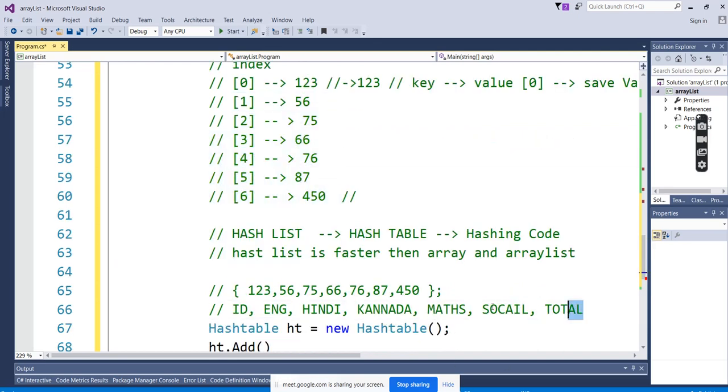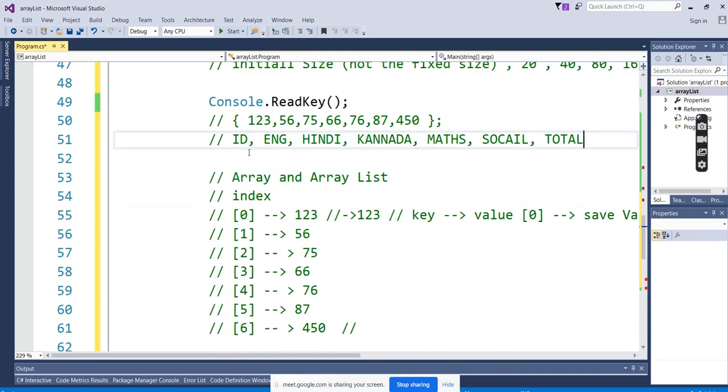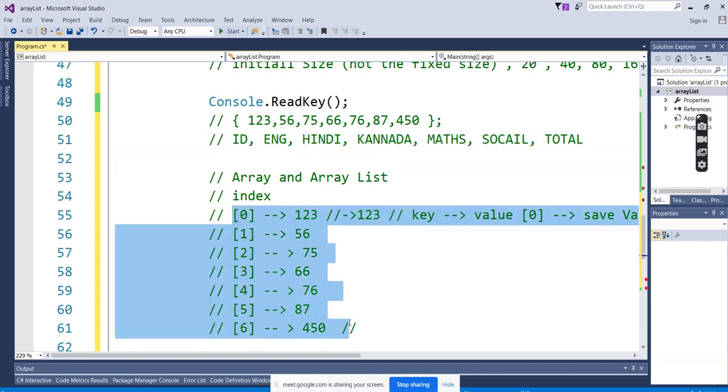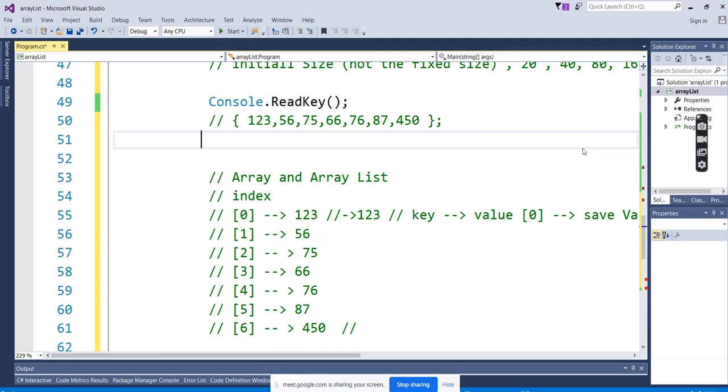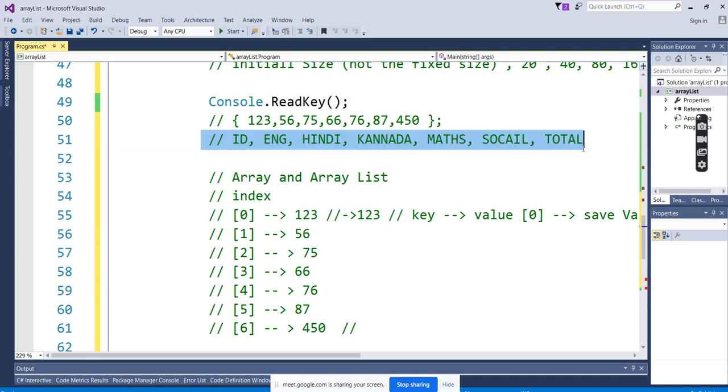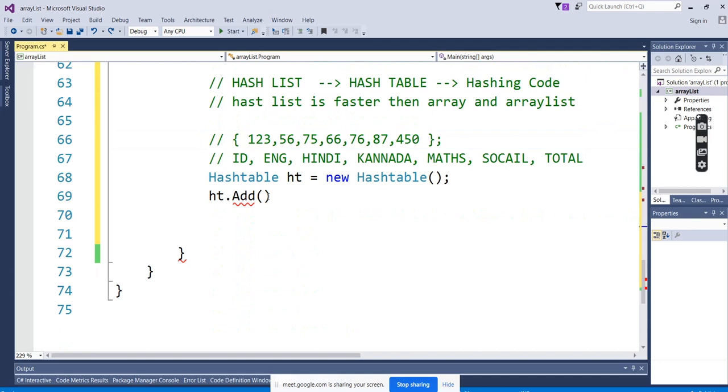Until and unless you see this sheet, where I prepared to enter the values, in this sequence I have entered the values. Where is the English value stored here? The English value is stored at index 1. But if I remove this sequence, how I entered it, now we cannot say which index contains what value. So here the key is customized. That's why I'm saying the purpose is that you want to fetch the value with the key that you know.